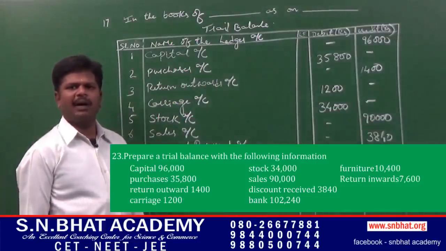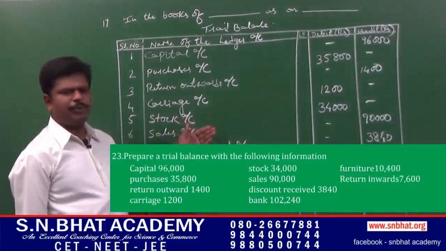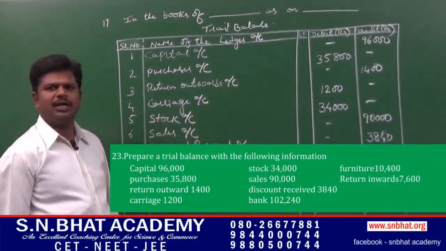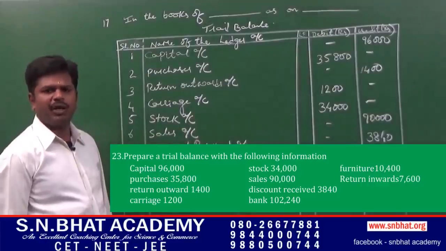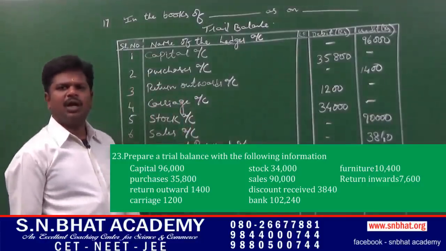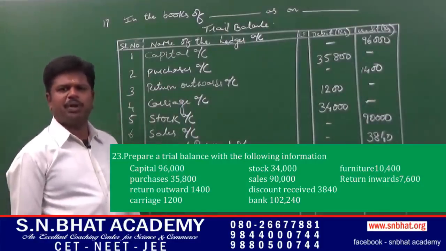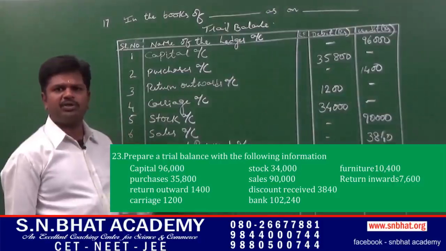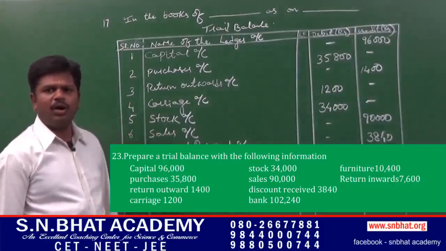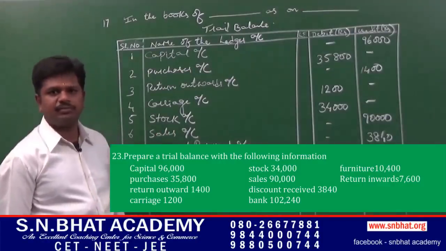Prepare trial balance from the information given below. Before the preparation of trial balance, let us know the meaning of trial balance and what is the format. Trial balance is a statement, it is not an account, it is a statement which is prepared before the preparation of final accounts in order to rectify the errors or mistakes if any.